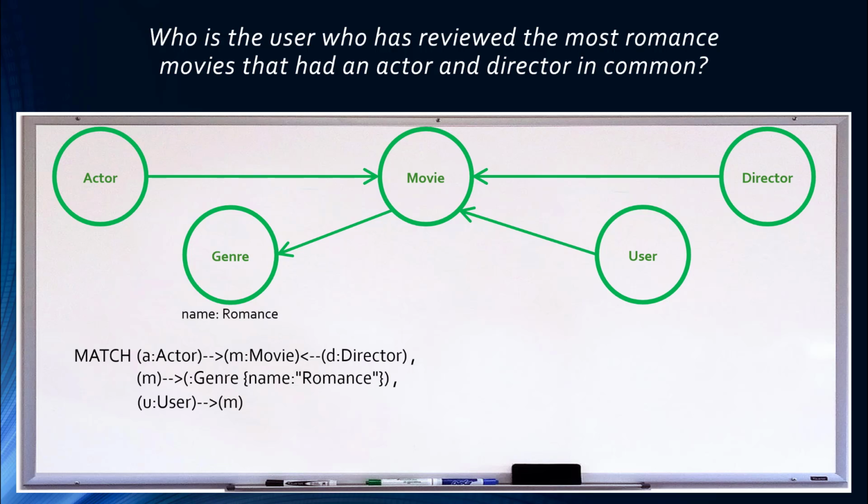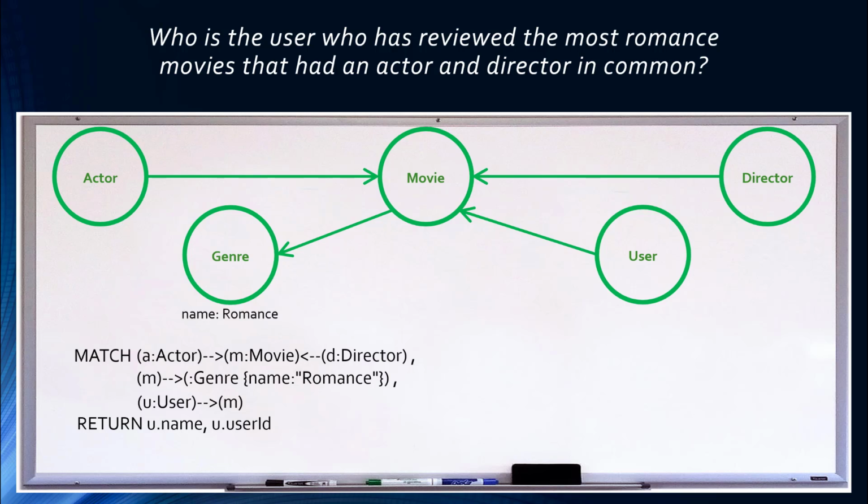Next, we need to consider the actor and director pairs before we count how many movies they were in together. Think back to the Joan Fontaine and Alfred Hitchcock example at the start of this video. In that example, there were two movies, Suspicion and Rebecca. Joan Fontaine acted in both, and Alfred Hitchcock directed both.